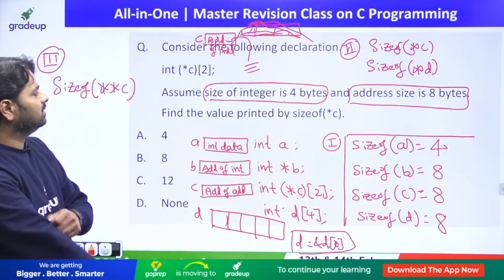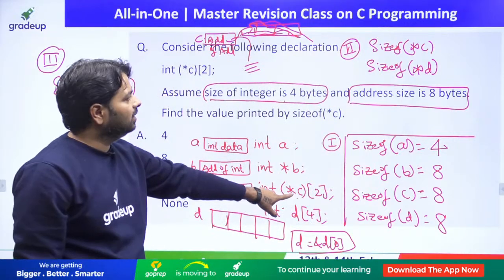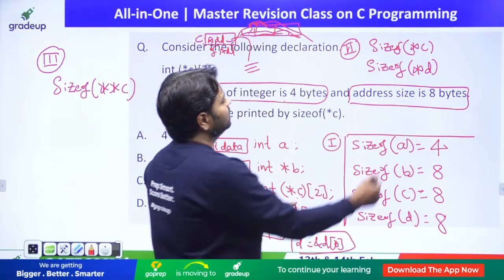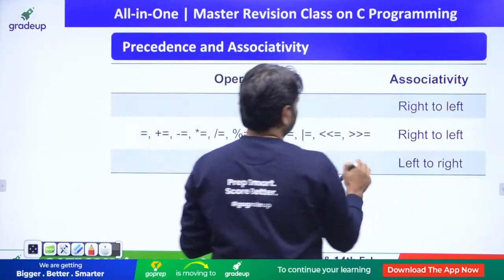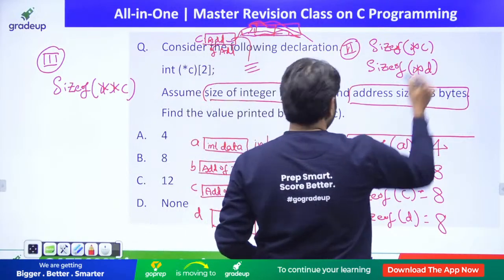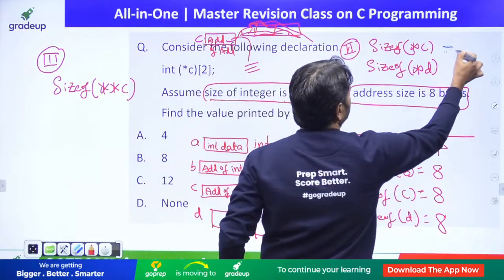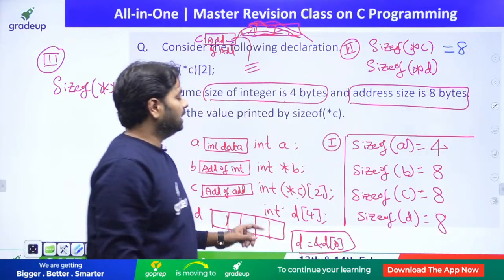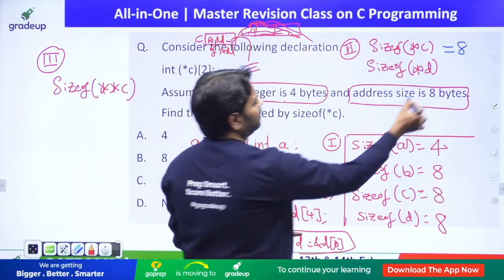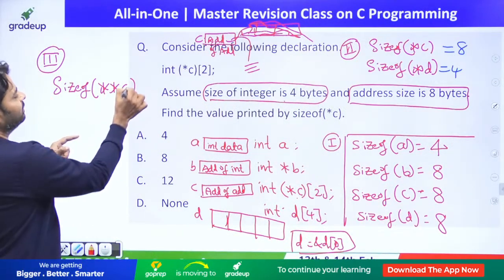Now tell me the answer. sizeof(*c). What is c here? c is holding an address, *c also holds an address. So sizeof(*c) is 8. Double star c gives data now. Star d is going to be data, 4. And sizeof(**c) now gives data.